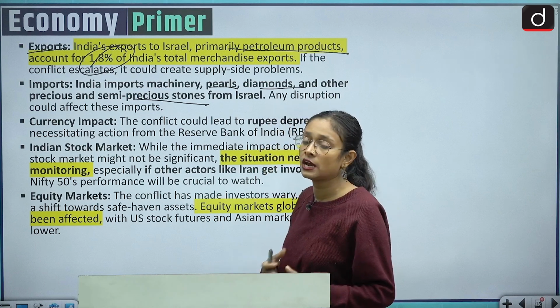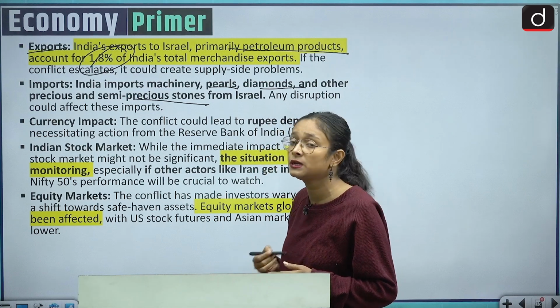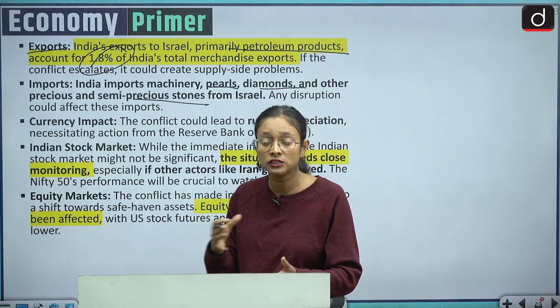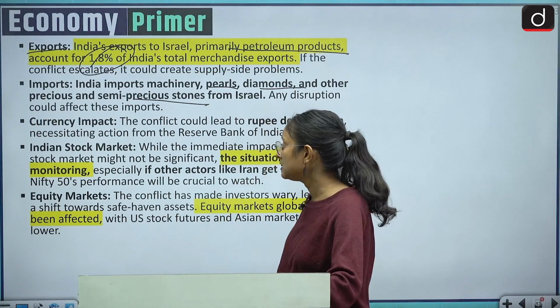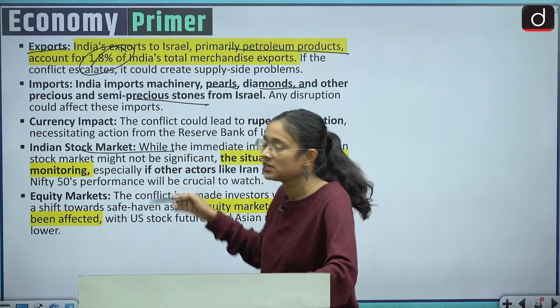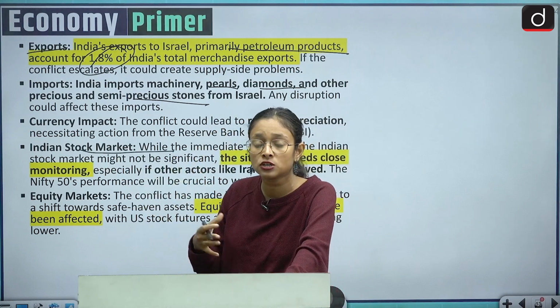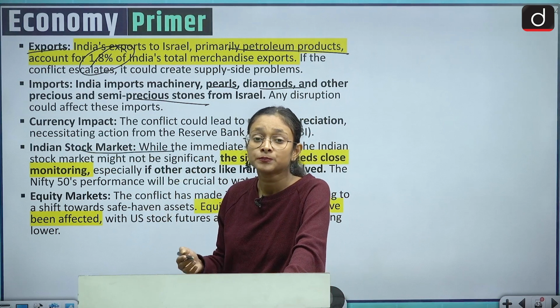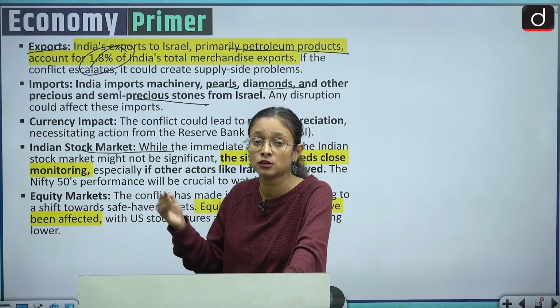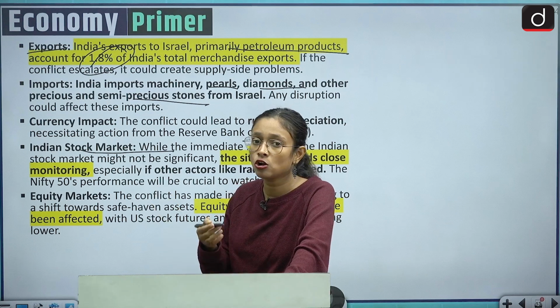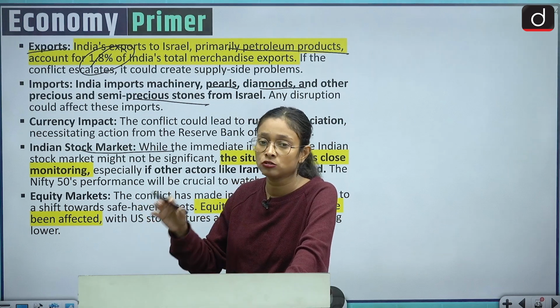And it can also have a currency impact. Maybe the rupee will depreciate because of all these problems, because of the low economic condition in the country. And then the Indian stock market. Initially India has not witnessed much fall in the Indian stock market, but the RBI and many experts have predicted that it might go lower. So that will also have another set of impact on the Indian economy.